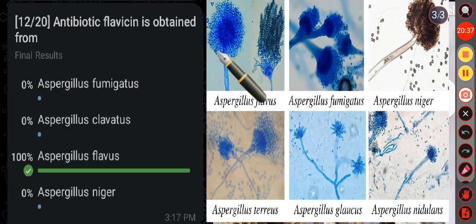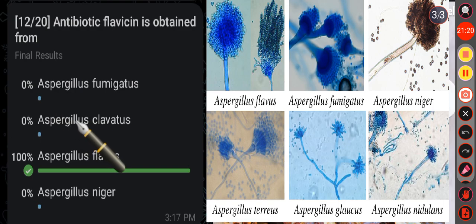Okay. Then in the option A, that is Aspergillus fumigatus. Aspergillus fumigatus is one of the most common Aspergillus species to cause disease in individuals called aspergillosis. So remember, the disease aspergillosis is primarily caused by Aspergillus fumigatus, but other species can also be involved.